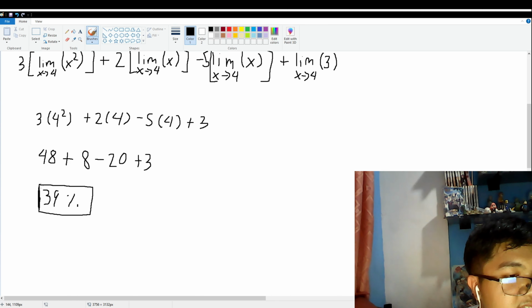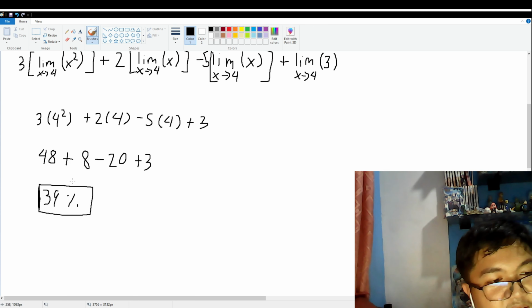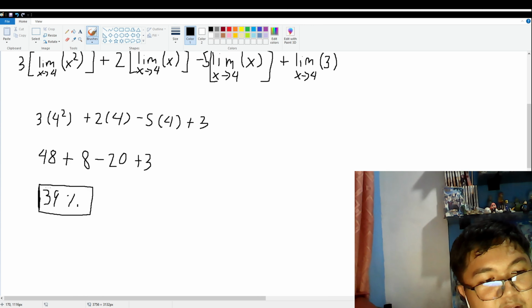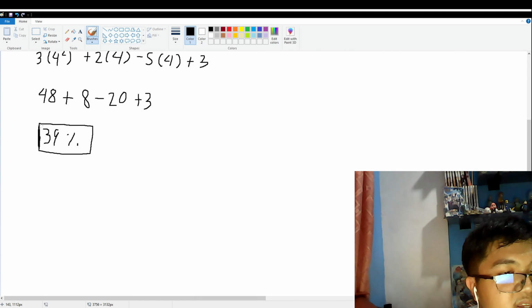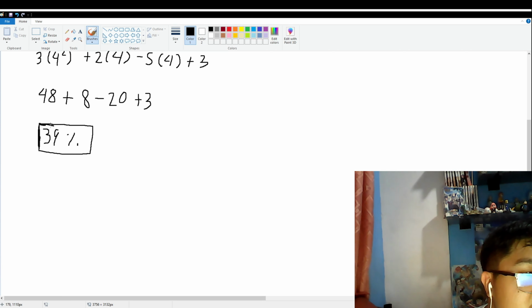Now this is just an example and not really our inflation rate, so don't worry about it too much. But yeah, given my example of the function f of x 3x squared plus 2x minus 5x plus 3, this would be the inflation rate after 4 years. Given about limits, this is an example of a limit in real life.